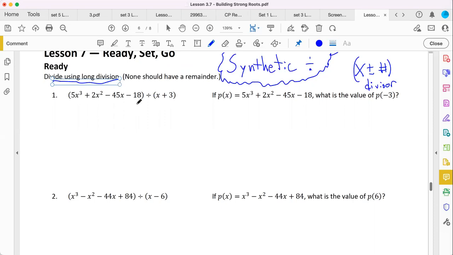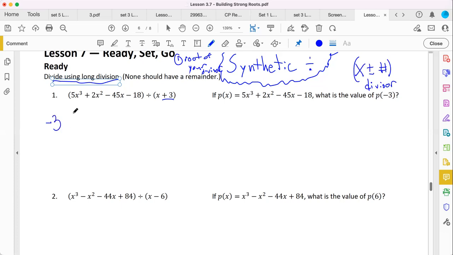You have this dividend seen here, 5x cubed plus 2x squared minus 45x minus 18. If you're going to follow through with synthetic division, you need a few things. You need to get a hold of the root of your divisor, which opposite of positive 3 is going to be negative 3.